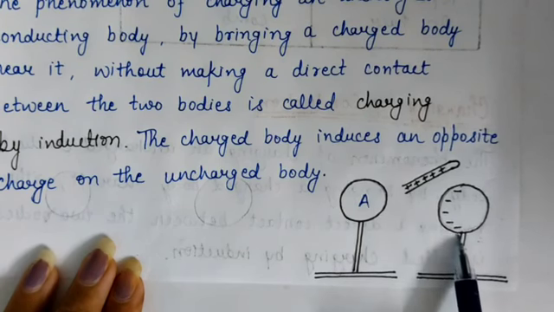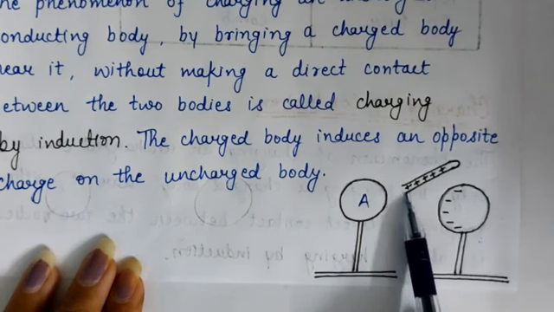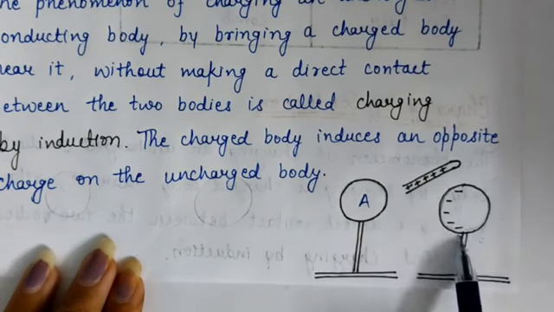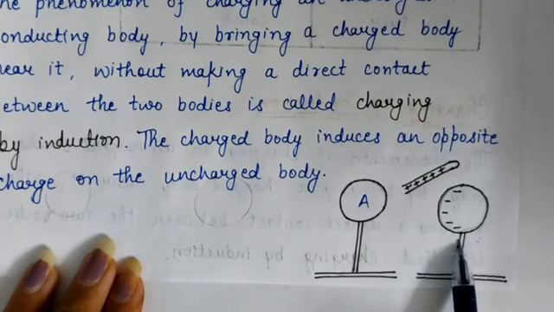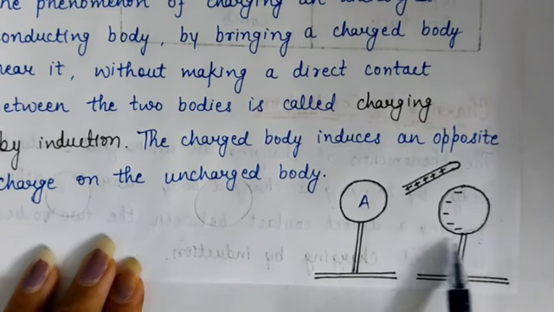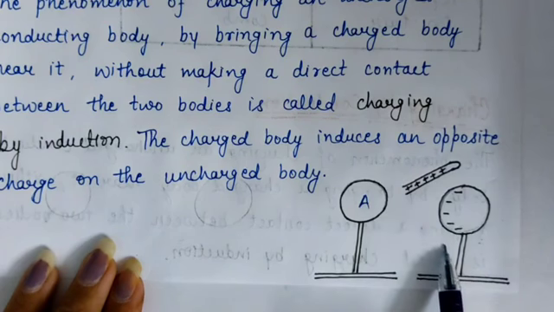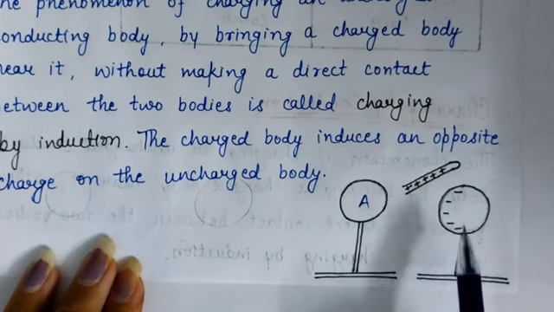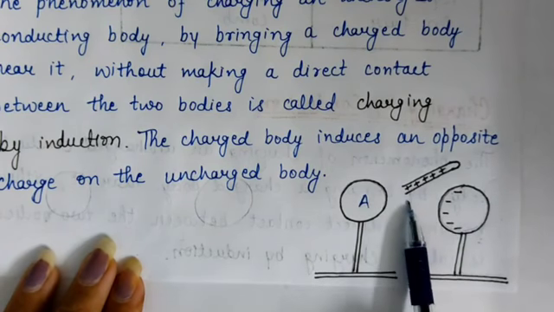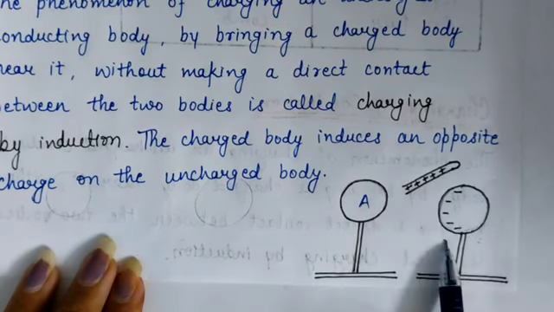The charged body induces an opposite charge on the uncharged body. Remember this point. And if we take a negatively charged body, then some positive charge accumulates on the uncharged body. Basically, the charged body induces an opposite charge on the uncharged body.